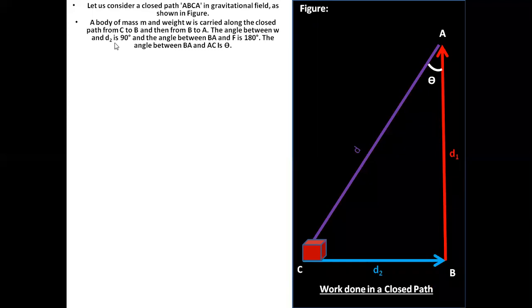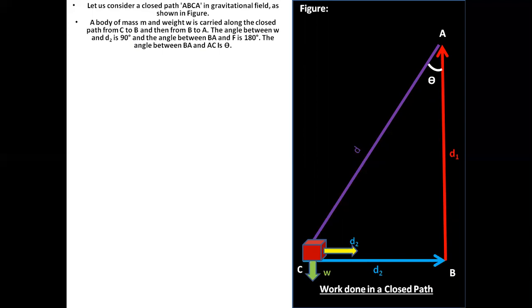The angle between W and d2, that means over here, is at this moment 90 degrees, and the angle between BA and F is 180 degrees. The angle between BA and AC is theta. So let's say BA is this line and CA is this line, and the angle between them is known as theta.